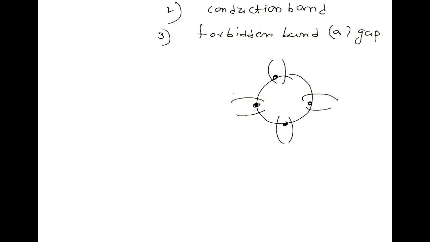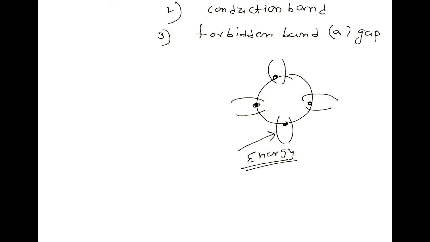But when some energy is given to these electrons, then they become free. So I am applying some energy to these electrons, so they will become free. That is, they break the covalent bond and come out. So they become free.